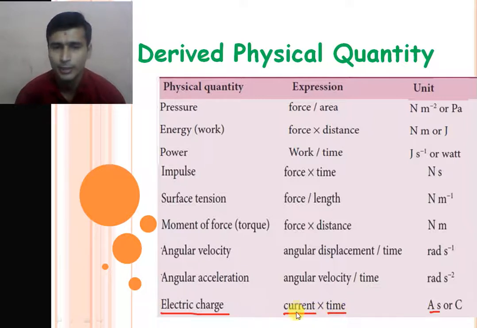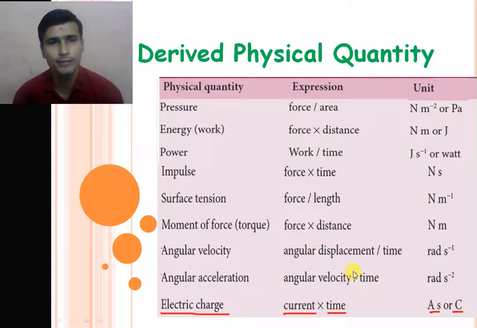So from that, the SI unit of electric charge is ampere into second, or by the name of the scientist, its unit is coulomb. This way we can calculate all the derived physical quantities and their units easily from the equation. A derived physical quantity can be expressed in terms of the fundamental physical quantities, and the derived units are also expressed in terms of the fundamental units.